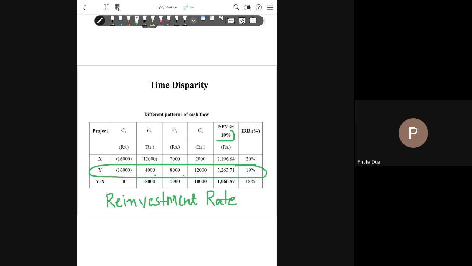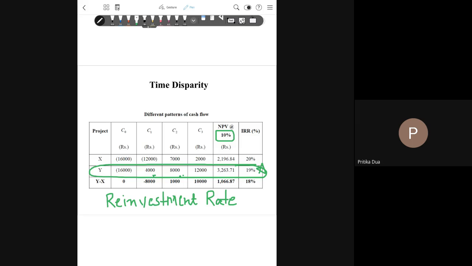The reinvestment rate assumption for IRR is different. It says that both these cash inflows will be reinvested at the IRR of the project, that is 19%.